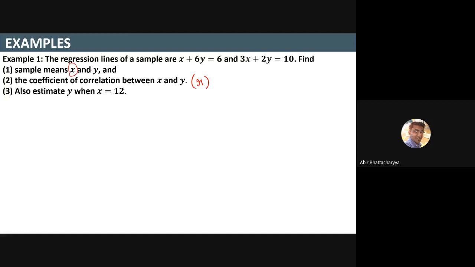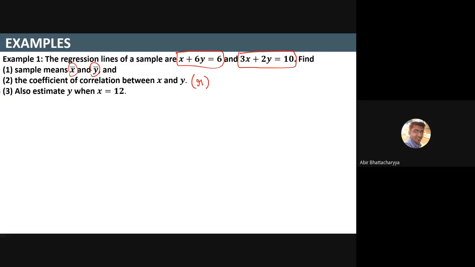How do we calculate x bar and y bar from these two equations? These two equations are given to you. Just find the solution from these two equations, and we will get x bar and y bar, because I told you the two regression lines, one x on y and another y on x, always intersect each other at the point x bar, y bar.